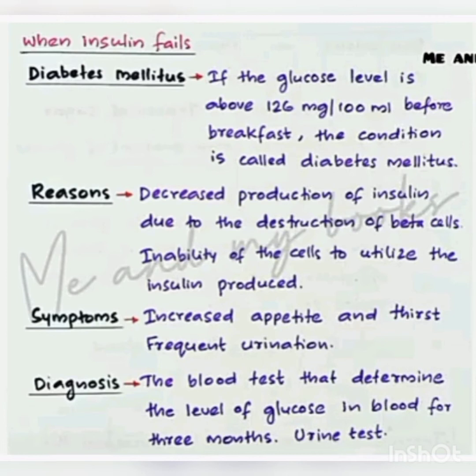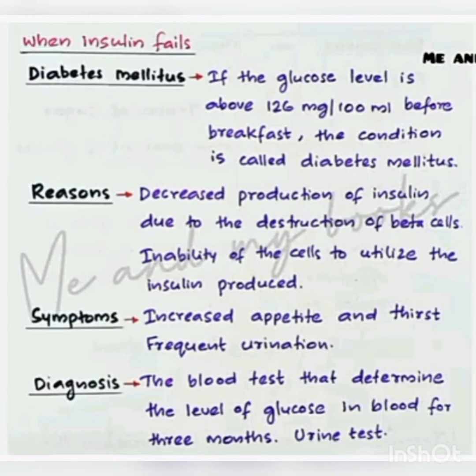Decreased production of insulin due to destruction of beta cells in the islets of Langerhans contained in the pancreas gland. Due to destruction of beta cells, insulin production decreases. Or the inability of the cells to utilize the insulin produced.